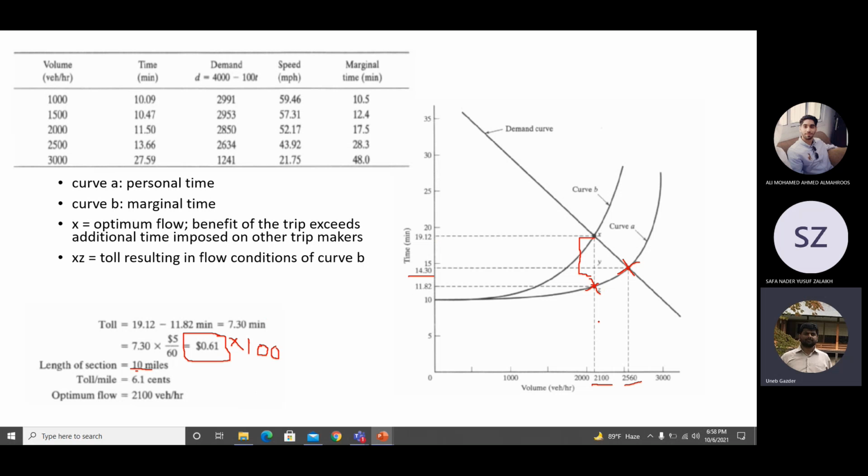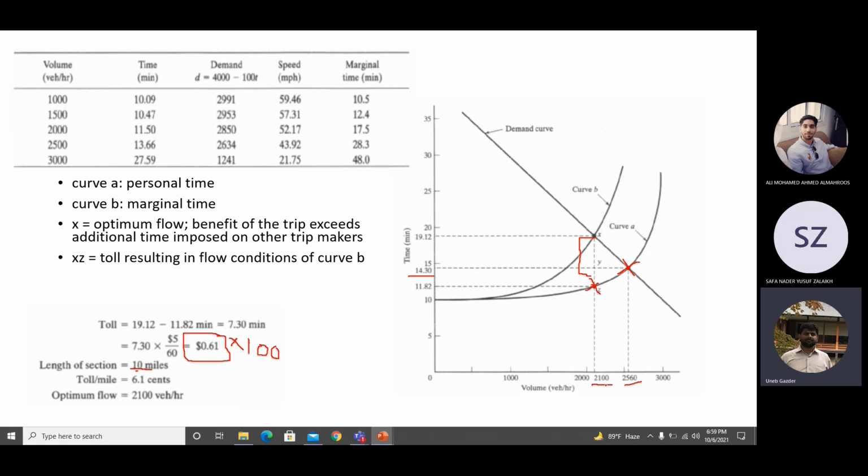Because of these 2100 vehicles, there is an increase of travel time of 19.12 for all road users. So these 2100 vehicles are causing a total extra travel time of 19.12 for all road users.